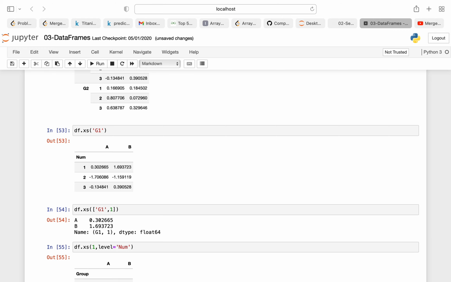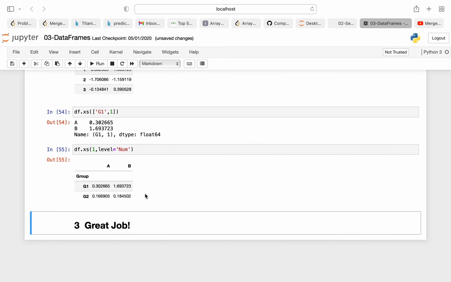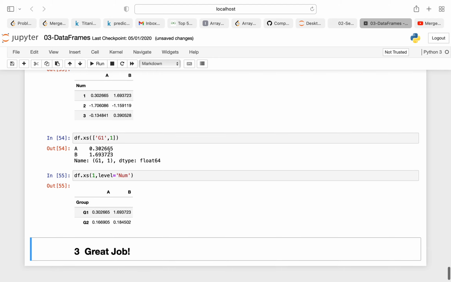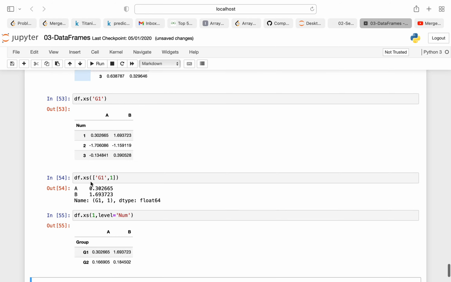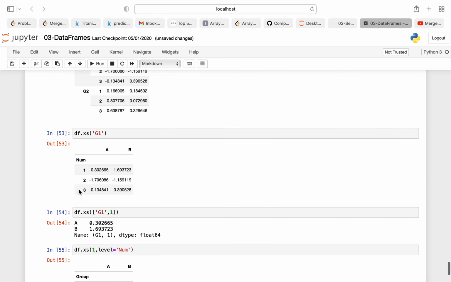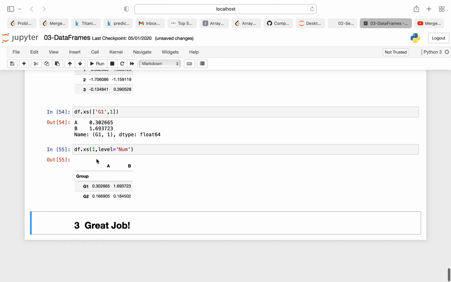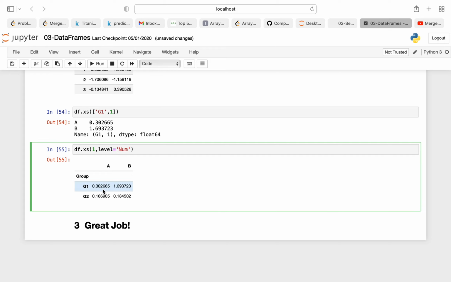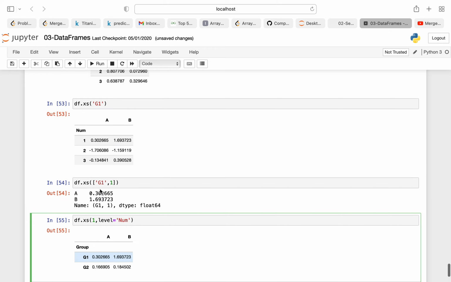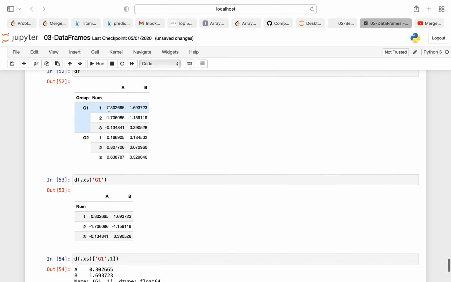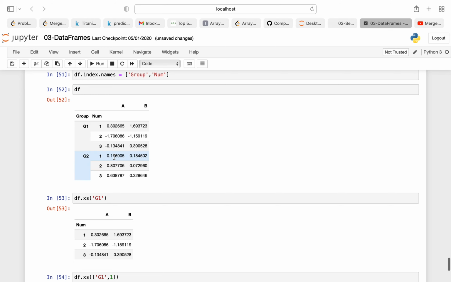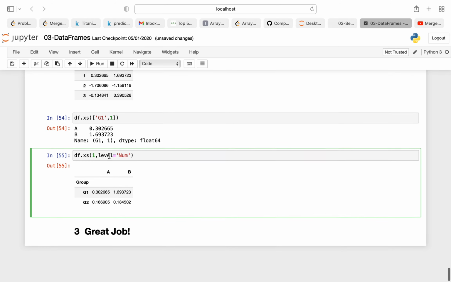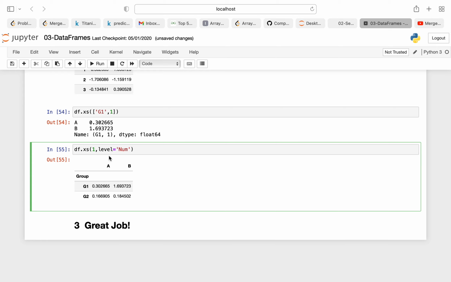As you can see, df.xs of 1 with level equal to num. What it will do is consider the groups G1 and G2 and give me their first values. So G1's first value is given and G2's first value is given. G1's first value is 0.30 and G2's first value is 1 point something.